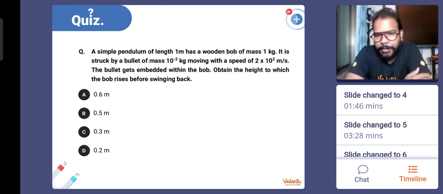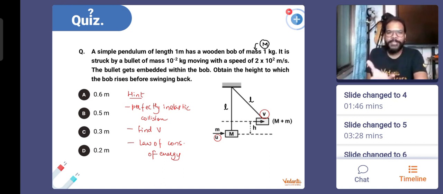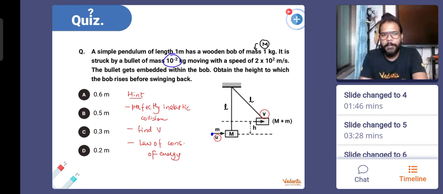Okay. So have a look at the question, guys. It says that we have a pendulum kind of situation. Forget about what pendulum is. It's basically a thread and a bob which is hanging. Bob is basically a box, so a wooden bob is basically a wooden block which is hanging. Its mass is given as 1 kg, and it is hanging stationary. So a bullet whose mass is 0.01 kg, or 10 grams, is the mass of that bullet.